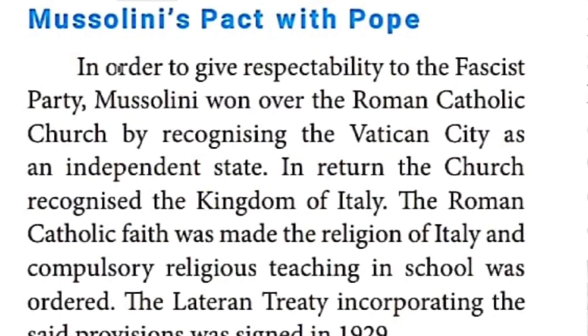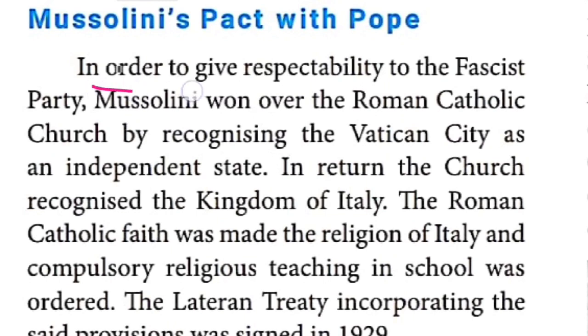In Rome, the Pope is there. The Pope's place is Rome. So nearly 60 years the problem was there. But after the arrival of Mussolini, Mussolini signed the treaty with the Pope. The treaty name is the Lateran Treaty. In which year was it signed? 1929. That is what is given in this para.